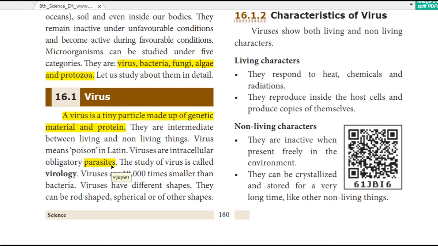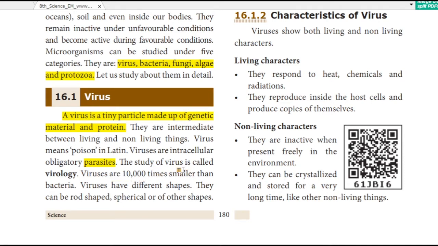Our body is a living body. The virus cannot live in the air on its own. So it will come and stick in our body and start growing. That is why it is called a parasite.